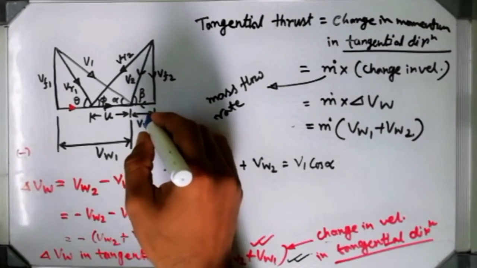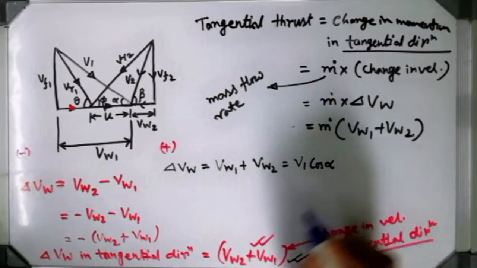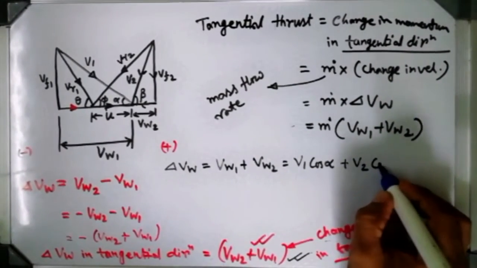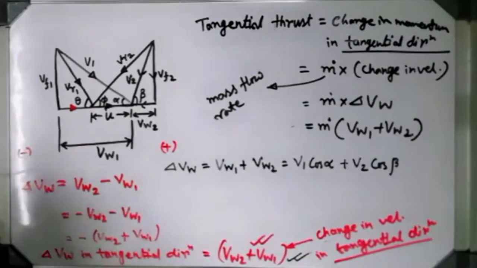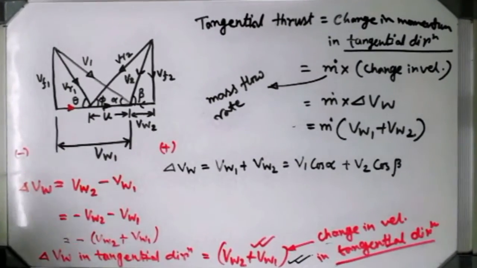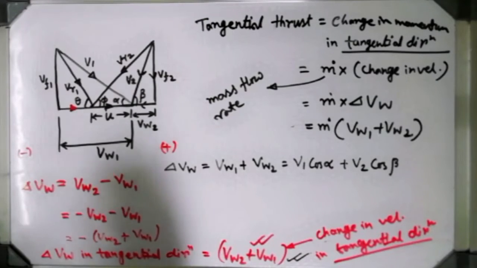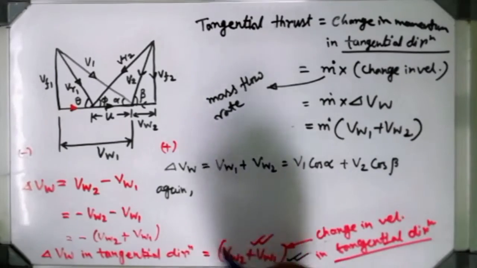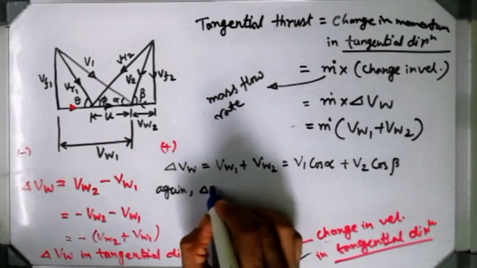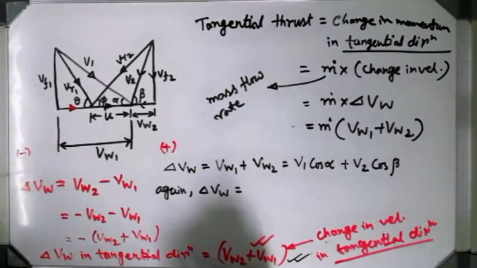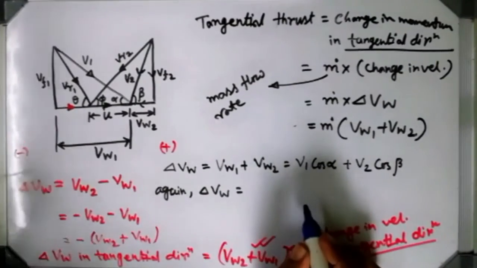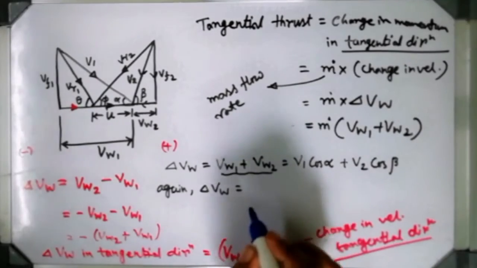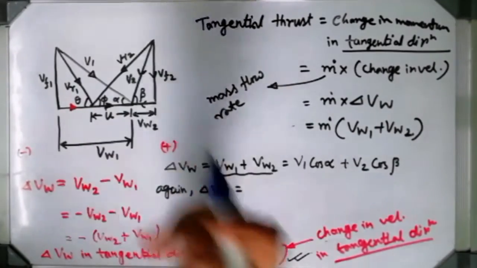Then go for V2. V2 can be written as V2 cos beta. Yes, write it like that. V2 cos beta. If anyone has any problem, then please ask. Again, I can change this relation further. Again, del VW. Can you write it in terms of relative velocity? Can I write this whole term in terms of relative velocity?